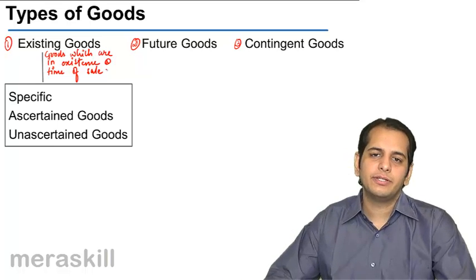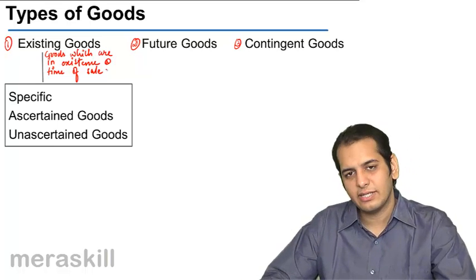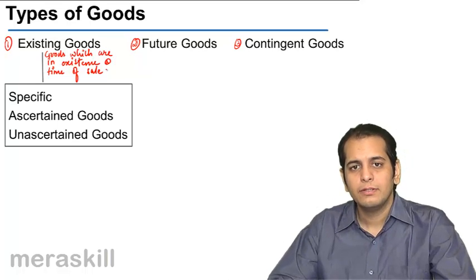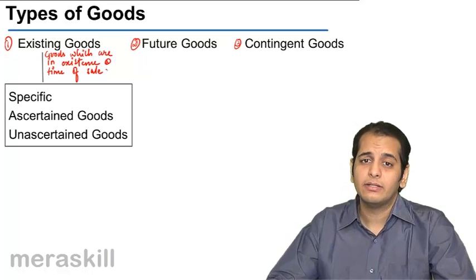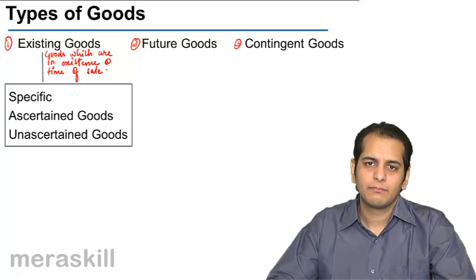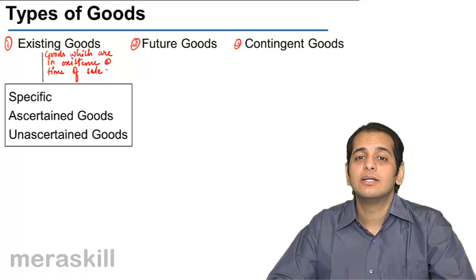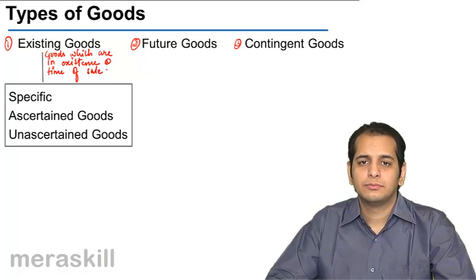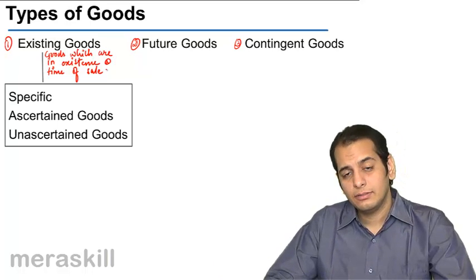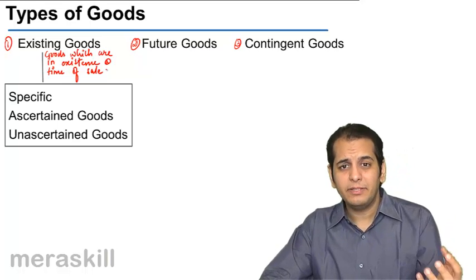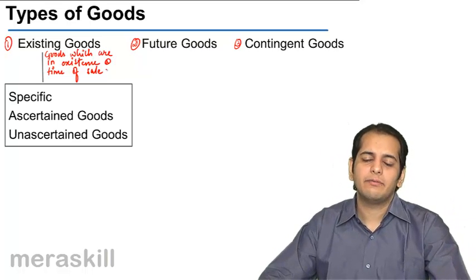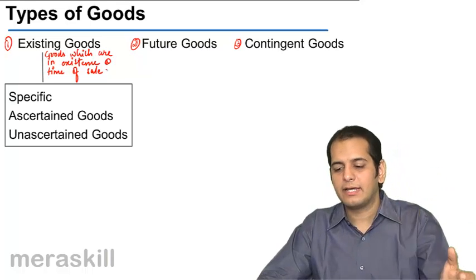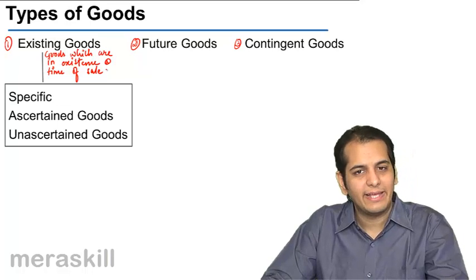Let's say you go to purchase a cycle, you like a cycle, and you tend to buy it. So now, is that cycle existing when you are buying it? Yes, that cycle is existing when you are buying it. You go to buy a book and the shopkeeper gives you the book. So that means that book was existing at the time of sale. So such things which exist at the time of sale are called existing goods.